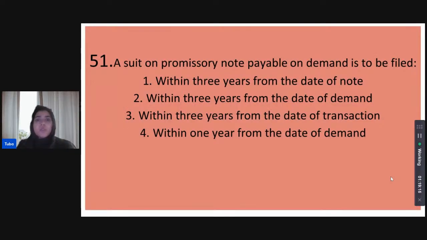A suit on a promissory note payable on demand is to be filed within 3 years from the date of note, within 3 years from the date of demand, within 3 years from the date of transaction, or within 1 year from the date of demand. What is the correct answer here, guys?